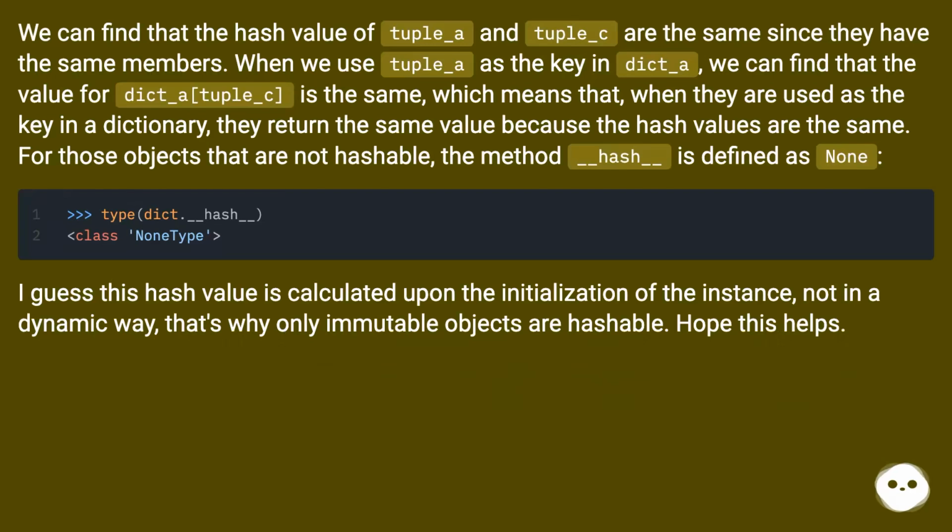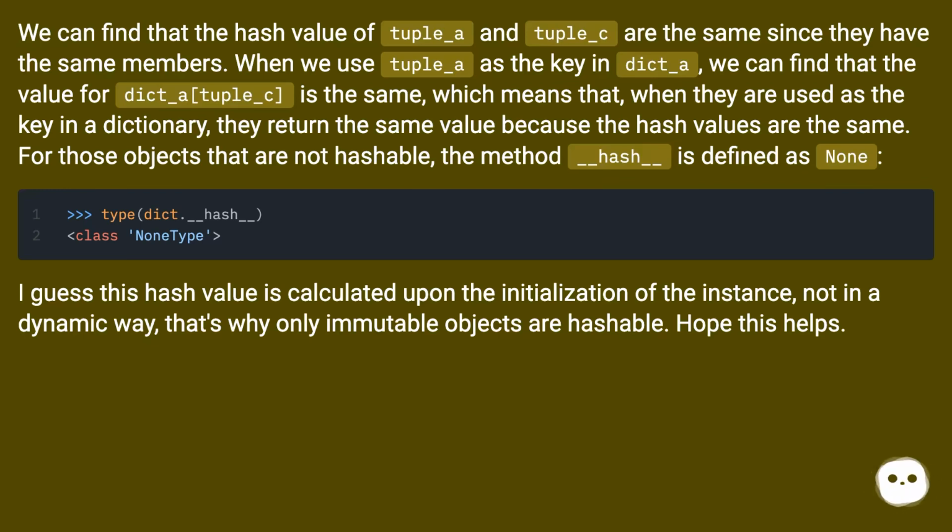We can find that the hash values of tuple_a and tuple_c are the same since they have the same members. When we use tuple_a as the key in dict_a, we find that the value for dict_a[tuple_c] is the same, which means that, when they are used as the key in a dictionary, they return the same value because the hash values are the same.